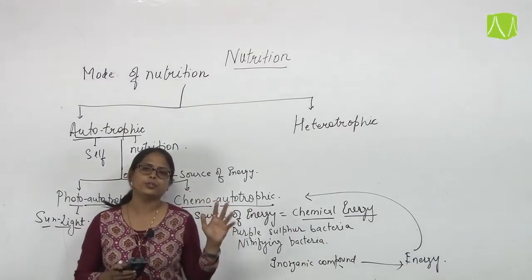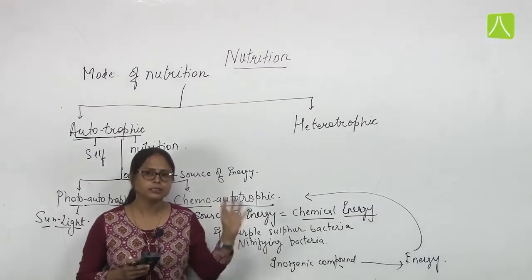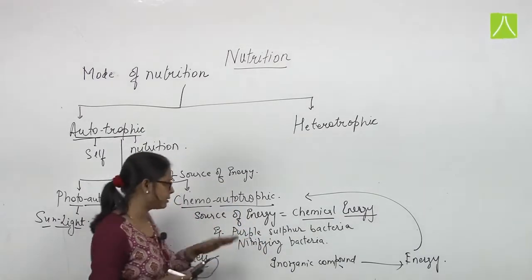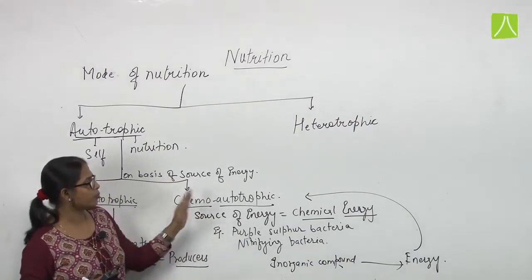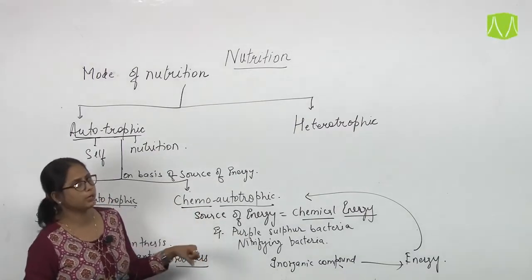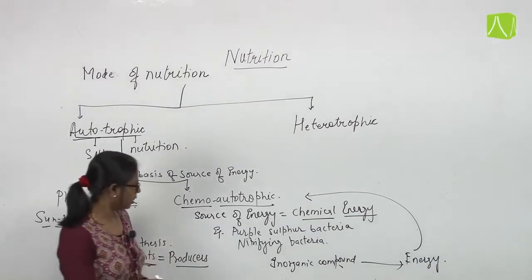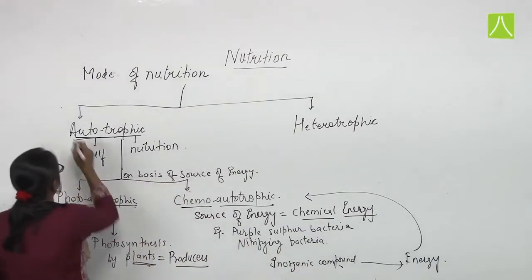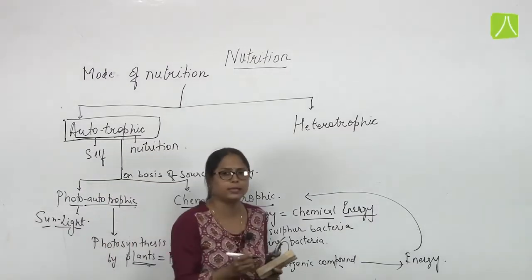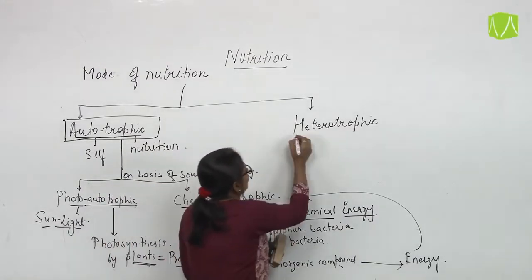Although this type of nutrition is very rare in nature, because these type of bacteria are very few in number in the soil, still there is a presence of this type of chemoautotrophic mode of nutrition in which the source of energy is chemical compound rather than solar energy. So this is all about the autotrophic mode of nutrition in which the organisms are preparing their own food by their own. But what is heterotrophic now?